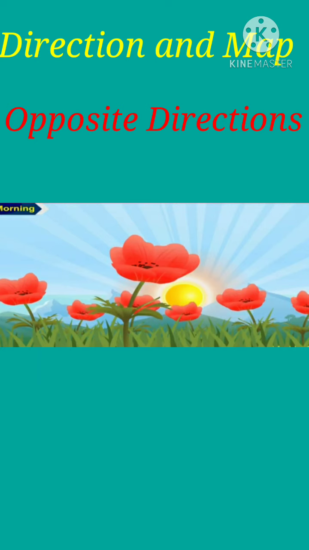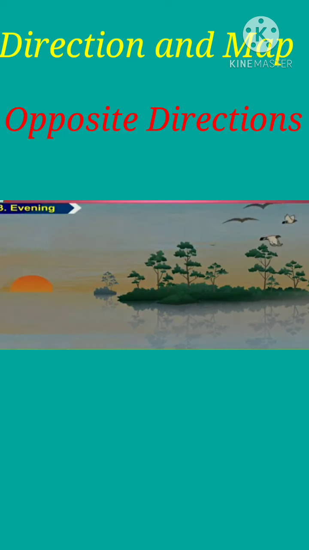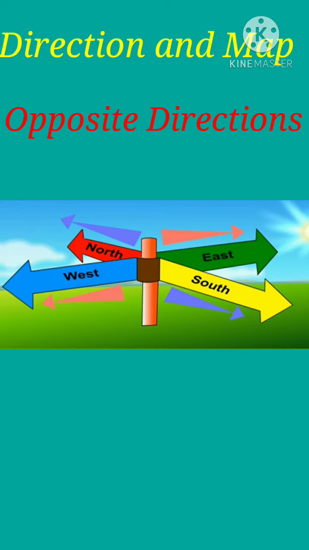Every day the sun rises in the morning in the east. Every day the sun sets in the evening in the west. The next point, the directions are opposite to each other. The east is opposite the west. The north is opposite the south. Okay. Directions can be used to tell exactly where an object is located. Got it? I hope you all have understood what directions and opposite directions are.